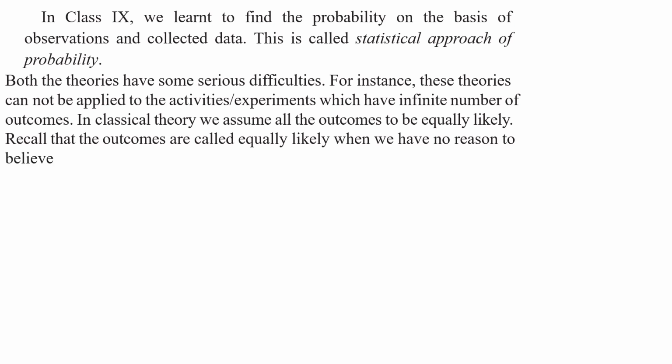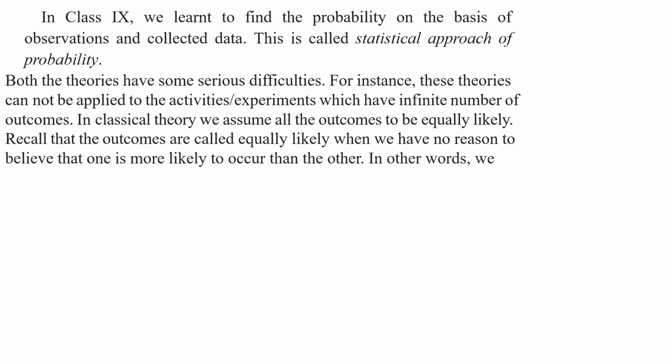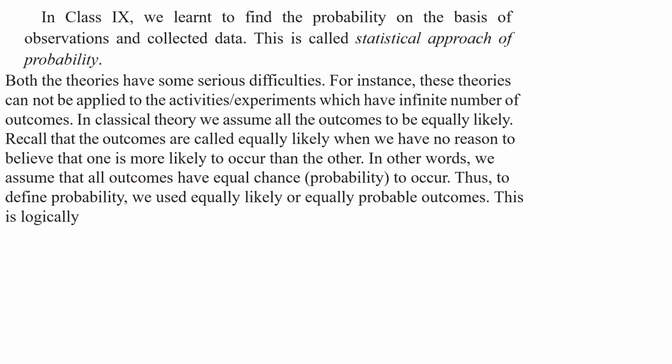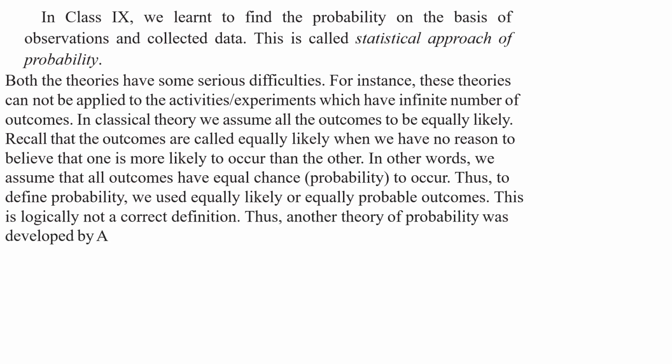Recall that the outcomes are called equally likely when we have no reason to believe that one is more likely to occur than the other. In other words, we assume that all outcomes have equal chance to occur. Thus, to define probability, we used equally likely or equally probable outcomes. This is logically not a correct definition.